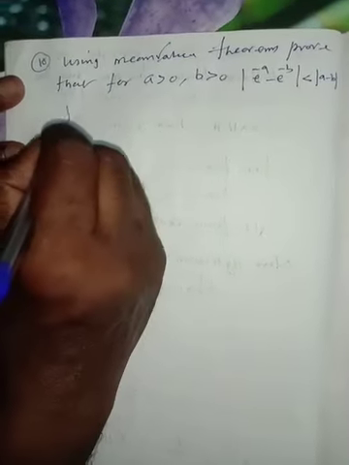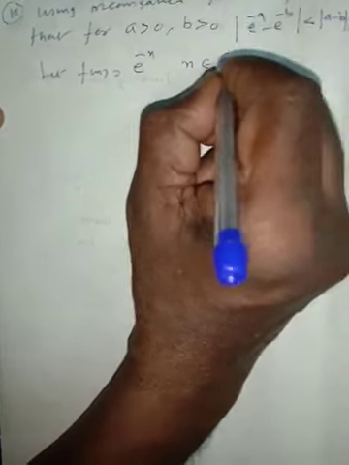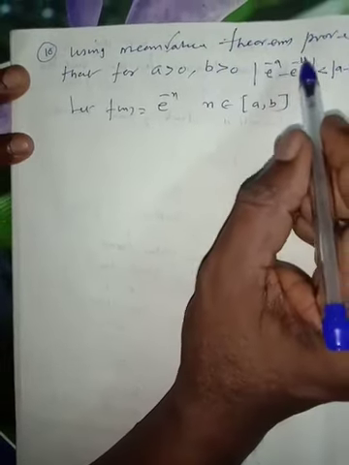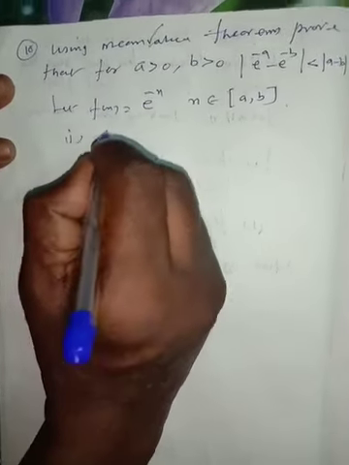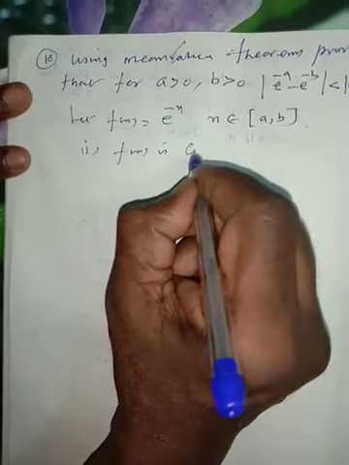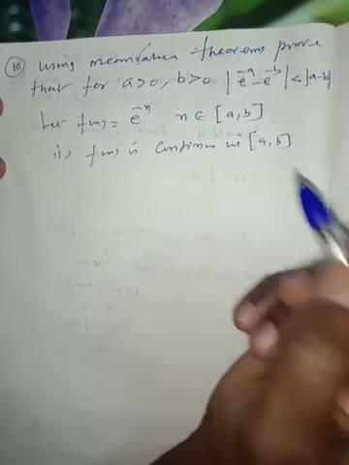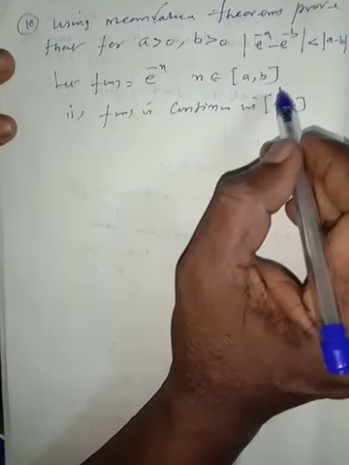Let f of x is equal to e to the power of minus x, x belongs to the closed interval a comma b. The concept e to the power of minus a and e to the power of minus b is given. Therefore, we have to take f of x is equal to e to the power of minus x. Number 1, f of x is continuous in the interval a comma b. Why? Apply x is equal to a, e to the power of minus a, apply x is equal to b, e to the power of minus b, it is continuous.